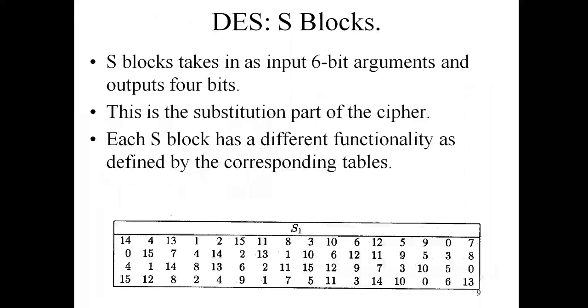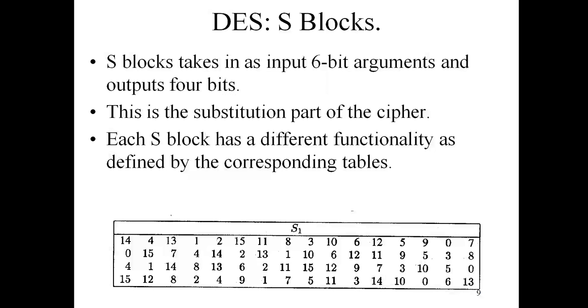When we are talking about the S box, an S block takes a 6-bit argument as input and outputs 4 bits. So basically, as you saw in the slide, S1 is one of these tables, and in this table you can check 1, 2, 3, 4, up to 16 columns are there. There are 48 bits.